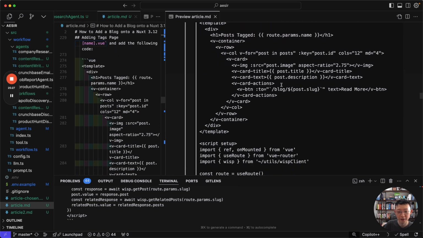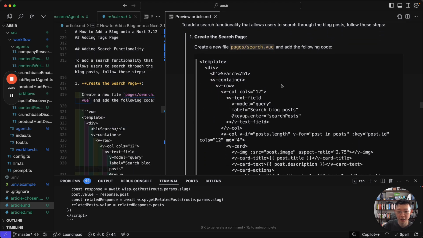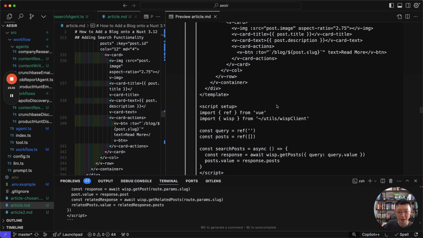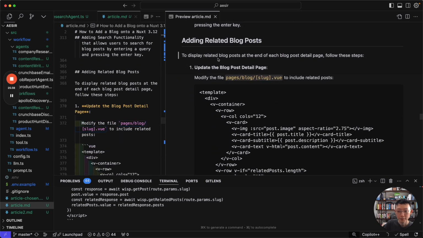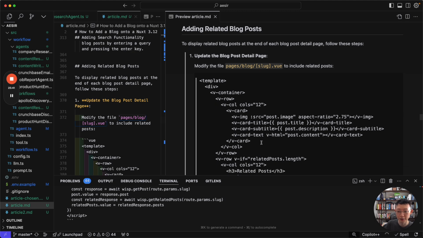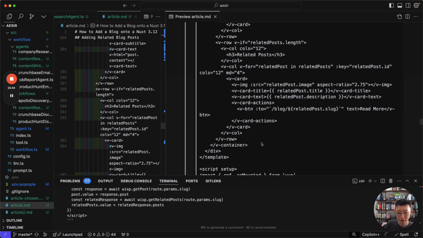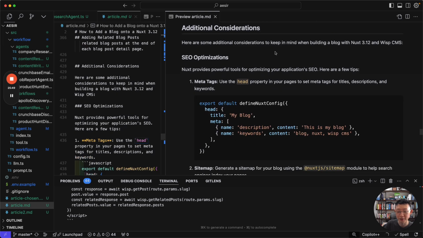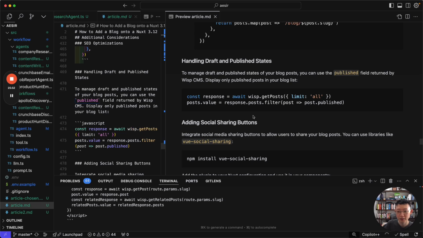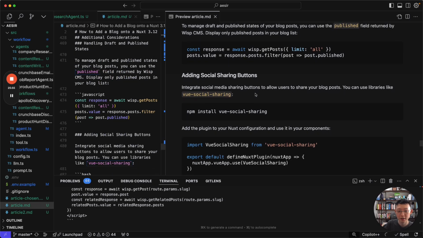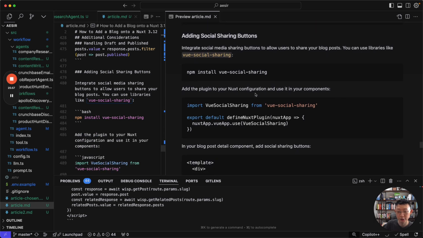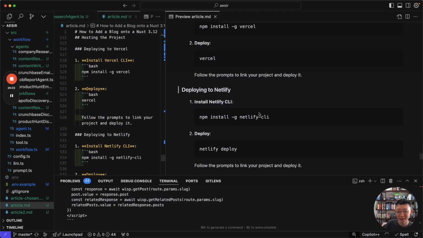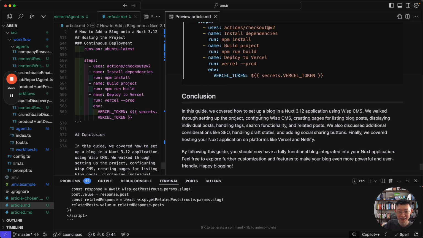That's correct. Okay, adding search functionality. Oh, this time it's using an enter key. So this is even better than the previous one that's been generated. Okay, adding related blog posts. You can see it's using the right APIs. That's amazing. Something about SEO, handling graph and publish states. Okay, adding social, wow, you can even do social sharing. Okay, this is interesting. And then hosting the project. Okay, CI/CD with a nice conclusion.